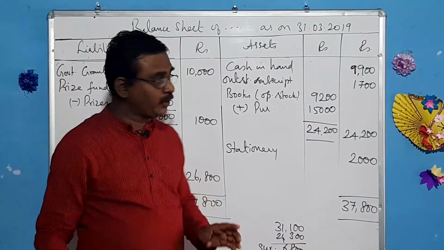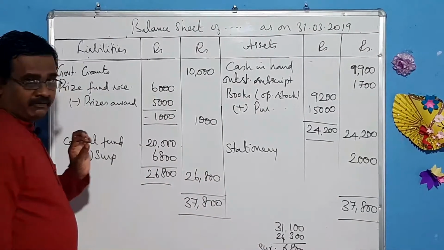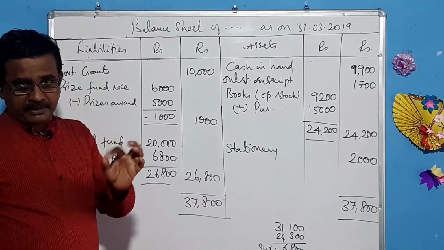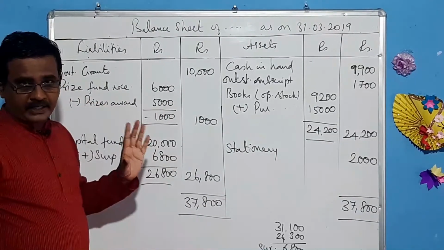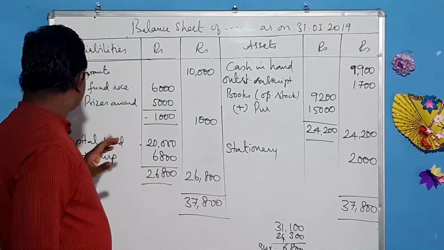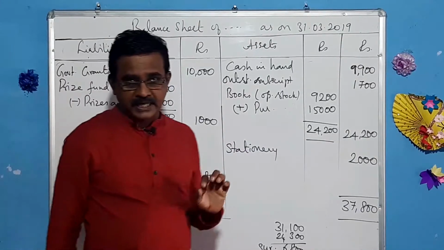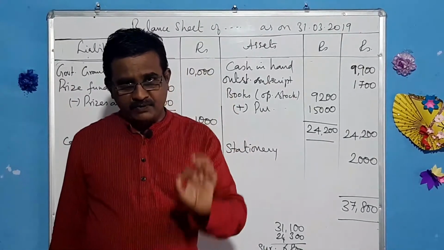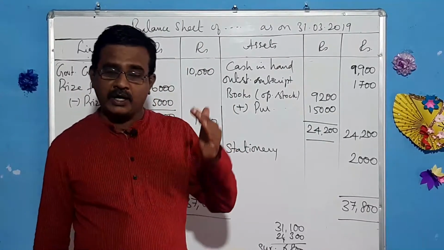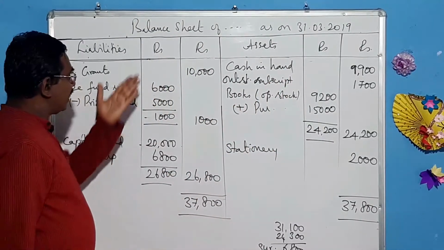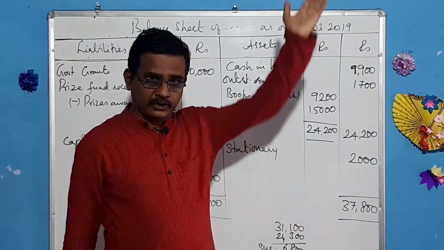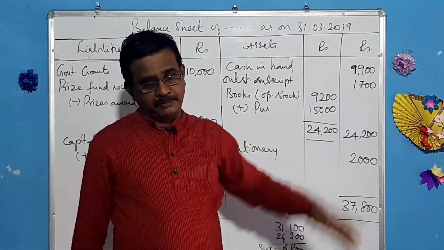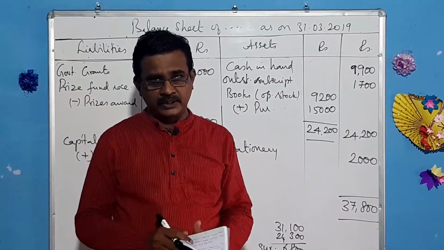Again, let me remind you, prize fund. If you find the word fund, take it to the liabilities side. If nothing is mentioned about the fund, you need not take this to the balance sheet. Likewise, government grants. If they have mentioned the purpose for which that grant is given, you have to take that to the balance sheet. If nothing is mentioned about the grants, you can take it to the income and expenditure account. Hope you have understood this sum.